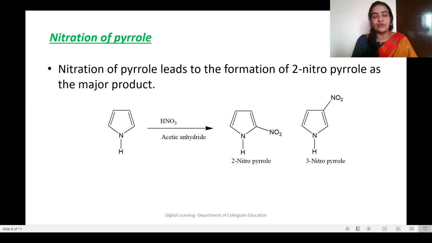Now when we do the nitration process for pyrrole, which is also a 5-membered heterocyclic compound, using nitric acid in the presence of acetic anhydride, there are 2 products possible. One is 2-nitropyrrole and the other is 3-nitropyrrole, but the percentage of 2-nitropyrrole will be major. It will be maximum, above 85%, whereas for 3-nitropyrrole the percentage will be very low, below 10%. So we get 2 different products, and the major product will be 2-nitropyrrole.